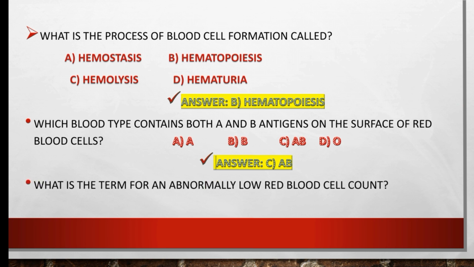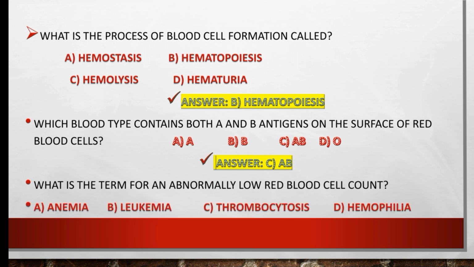What is the term for an abnormally low red blood cell count? Anemia, leukemia, thrombocytosis, or hemophilia? So the right option is anemia. Anemia is the term for an abnormally low red blood cell count.